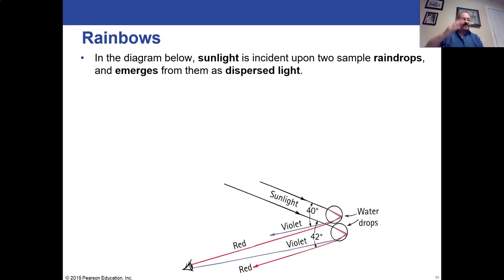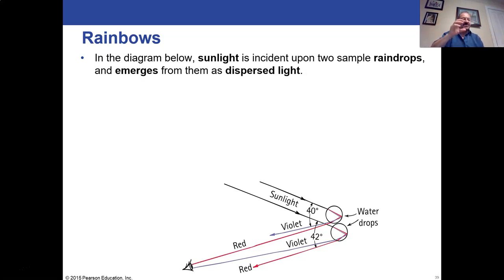And oddly enough, I just showed you how the raindrop has the violet light bent more up and the red light bent more down. You might think, oh, I'm going to see the red light on the bottom and the violet light on the top, but that's not exactly what happens.